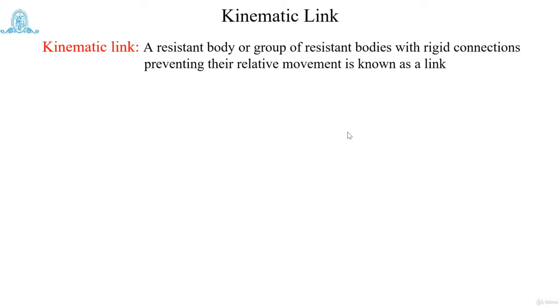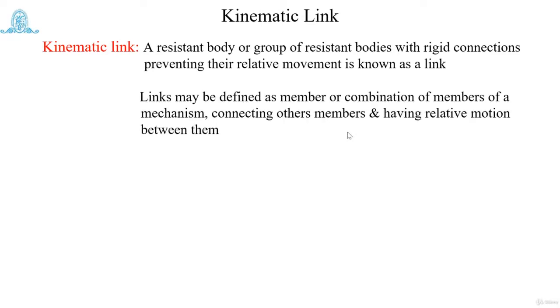This is called a kinematic link. These links are a group of resistance bodies, or a resistance body, which have relative motion. Or in a different way, a link may be defined as a member or a combination of members of a mechanism which are connecting other members and having relative motion between them.